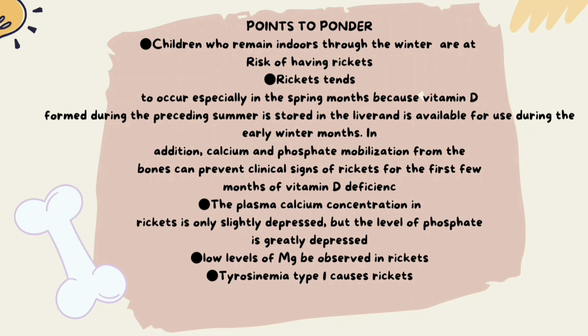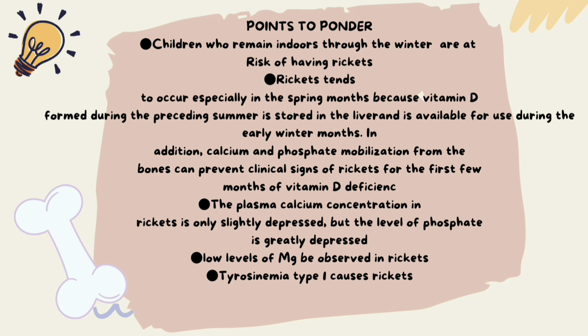Points to ponder. Children who remain indoors throughout the winter are at risk of having rickets due to insufficient sunlight. Rickets tends to occur especially in the spring months because vitamin D formed during the preceding summer is stored in the liver and is available for use during the early winter months. In addition, calcium and phosphate mobilization from the bones can prevent clinical signs of rickets for the first few months of vitamin D deficiency.